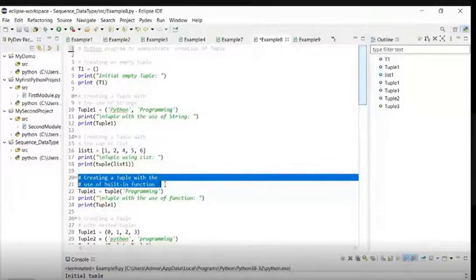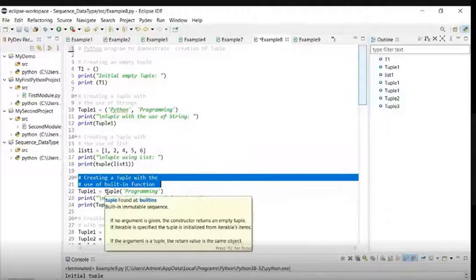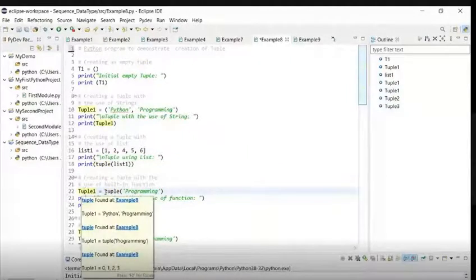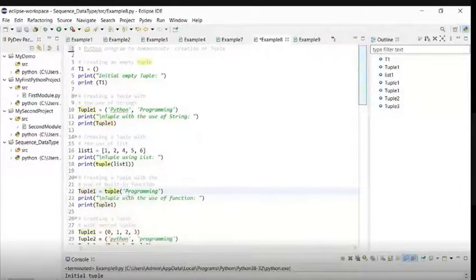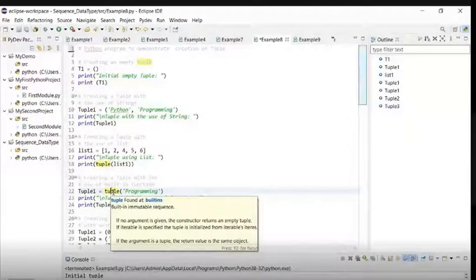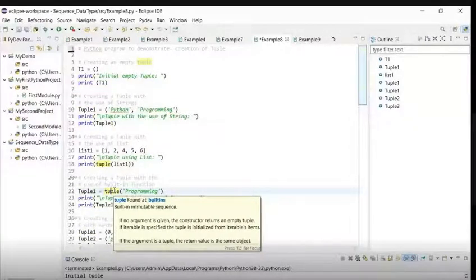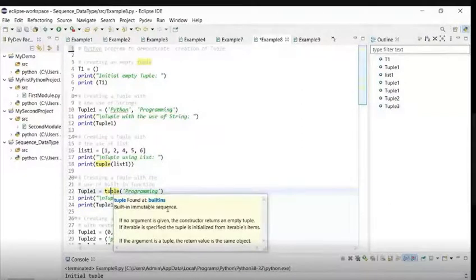creating a tuple with the use of built-in function. How can we create a tuple with the use of built-in function? Yes. How do we do that? So tuple 1 is a variable of type tuple. So tuple in bracket programming. What is tuple over here? Tuple is a type of a sequence. So it is written over here, built-in immutable sequence. Okay. So what is written over here is, if no argument is given, the constructor returns an empty tuple. If iterable is specified, the tuple is initiated from the iterable's items.